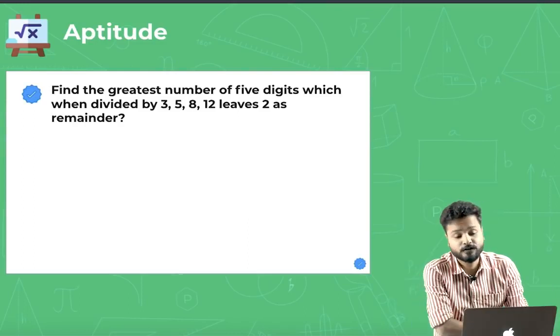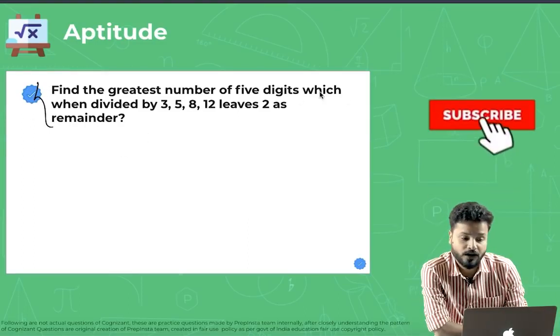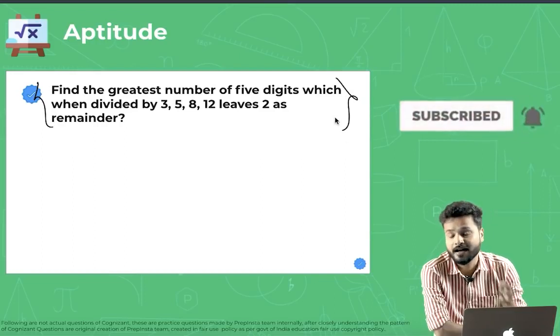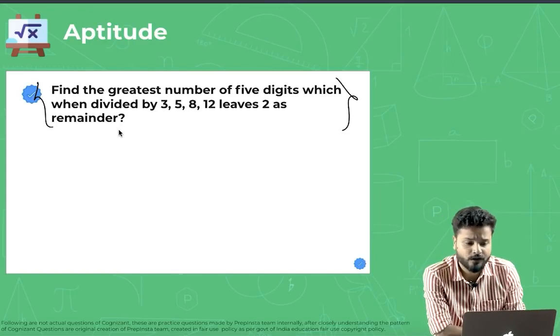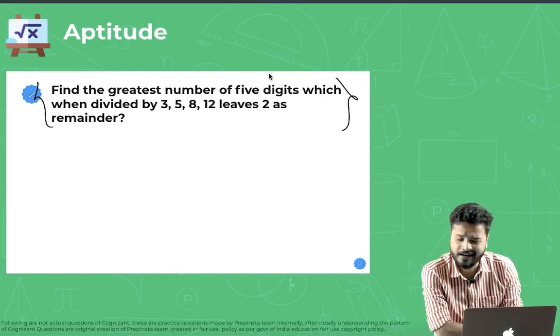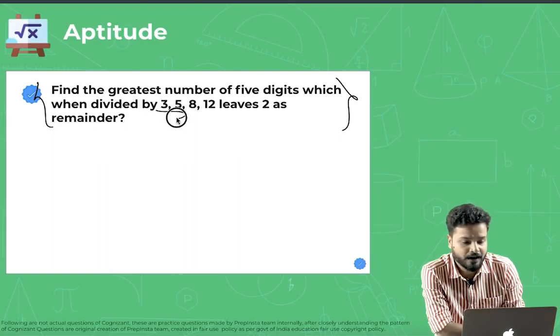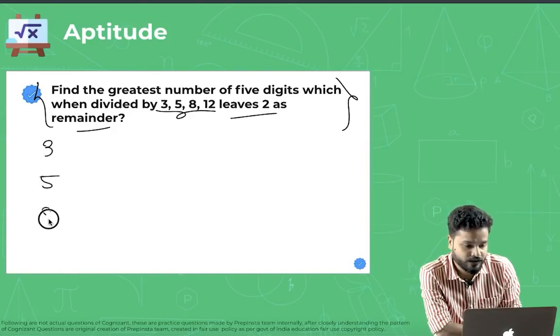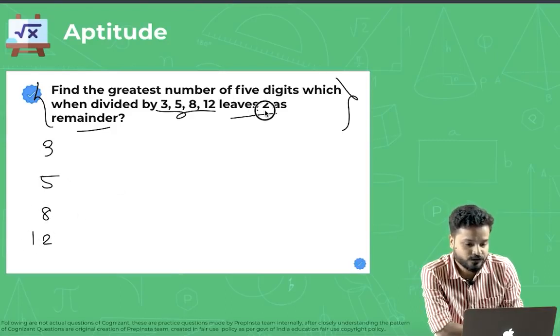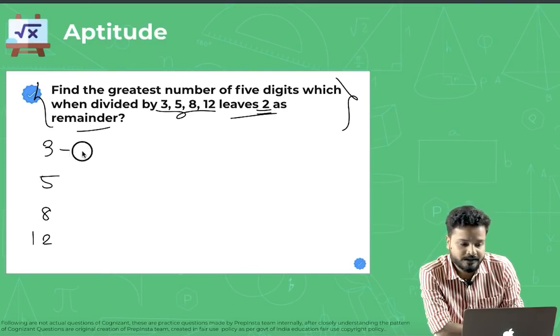So guys, the best way to solve such problems is to note down and remember this particular way that I'm going to teach you over here. Whenever you get a question like: find the greatest 4-digit, 5-digit, or x-digit number which, when divided by 3, 5, 8 and 12, leaves 2 as remainder, what you have to do is subtract 2 from all of them.